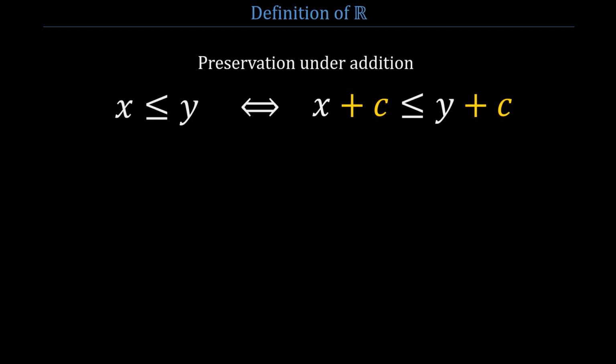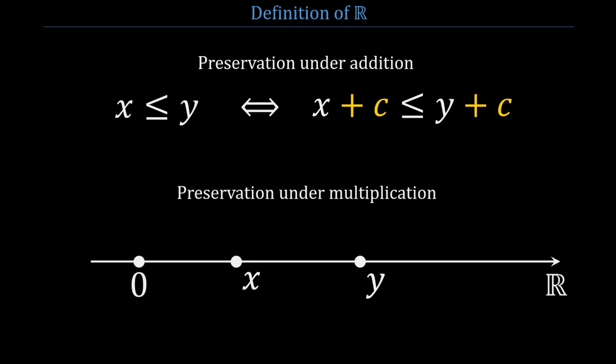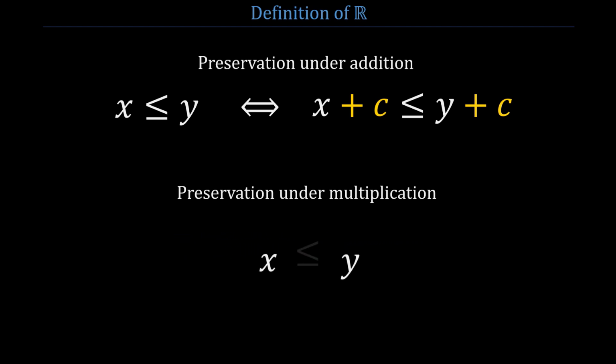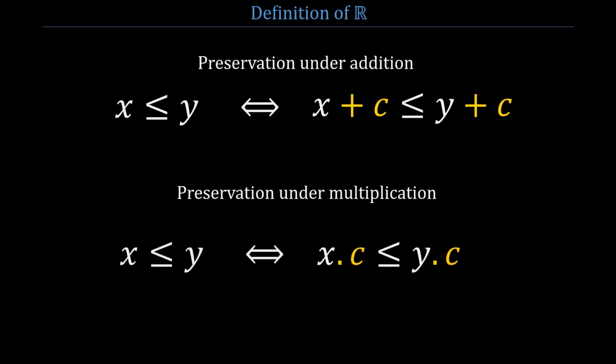The second property is preservation under multiplication. If x is to the left of y, and if we scale x and y using a positive real number c, then the order is preserved. And this is true whether we scale up or down. x is less than or equal to y if and only if cx is less than or equal to cy, for c greater than or equal to 0.